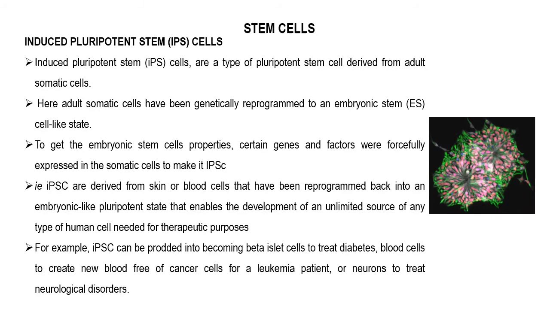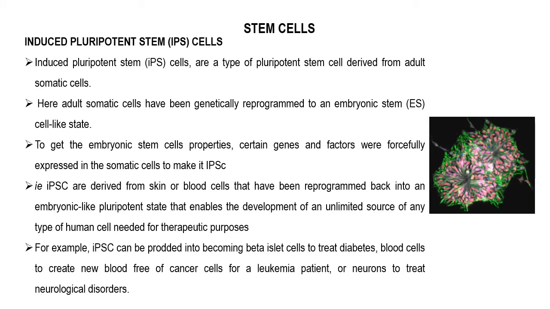The purpose of induced pluripotent stem cells is that those derived from blood or skin can be reprogrammed back into an embryonic-like pluripotent state, enabling the development of an unlimited source of any type of human cell needed for therapeutic purposes. That means iPS cells can generate various types of cells that we can use for therapeutic purposes.